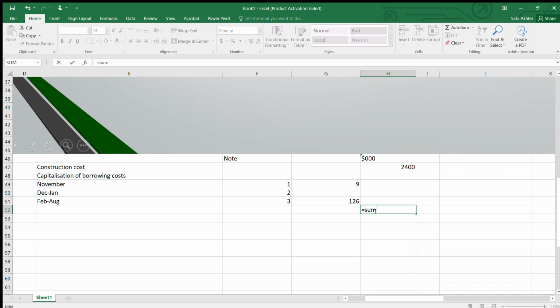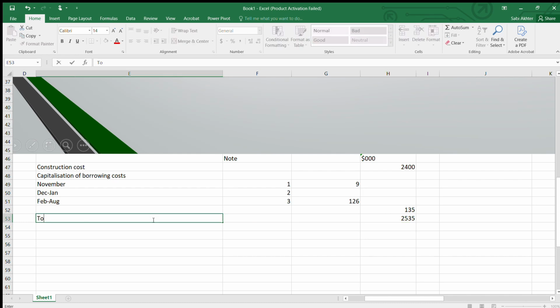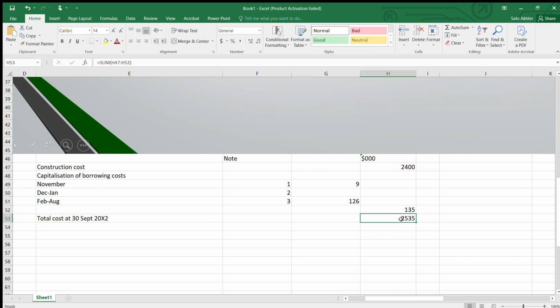Let's do the sum function. This you will capitalize. So you will add here the sum with the construction cost. So this is the amount of capitalization of borrowing cost with the construction cost, the total cost at 30th September 2002.